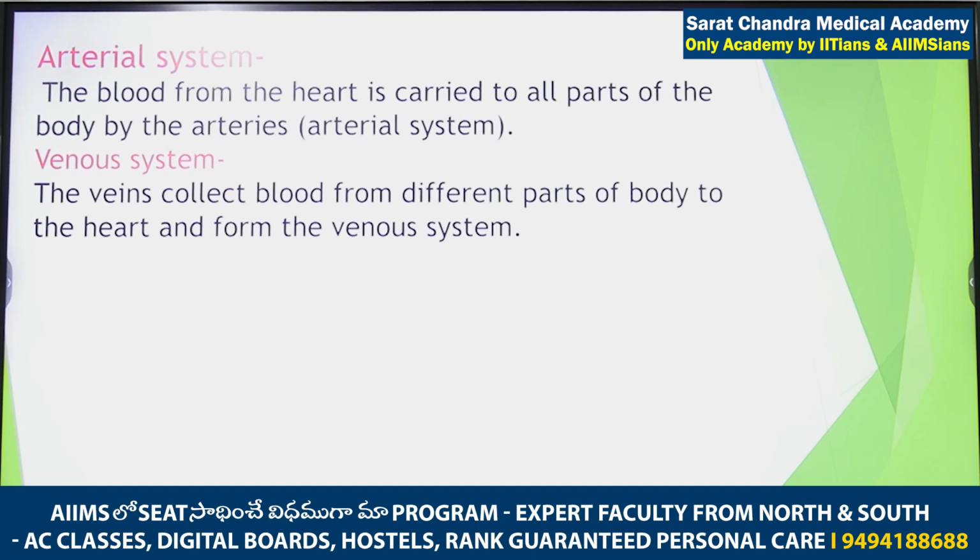What is the name of the blood vessel that carries deoxygenated blood from the body to the heart of the frog? Pulmonary artery? No, because it is carrying the deoxygenated blood from the heart to the lungs. Pulmonary vein? No, it is carrying the pure blood from the lungs to the heart. Vena cava? Yes. Are you getting that?